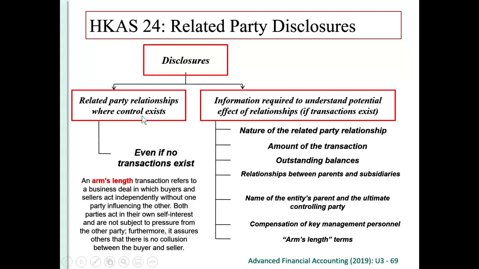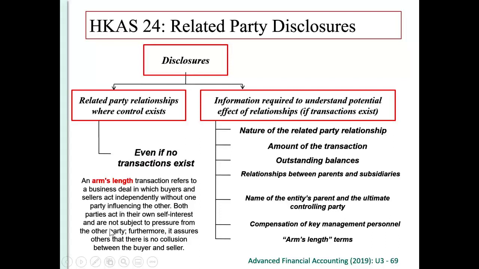So if we have disclosed this related party relationship, if we have reported this related party transaction, it tries to build up the confidence of the financial statement users that the transaction should be arm's length. So both parties act in their own self-interest and are not subject to pressure from each other, then this is arm's length.